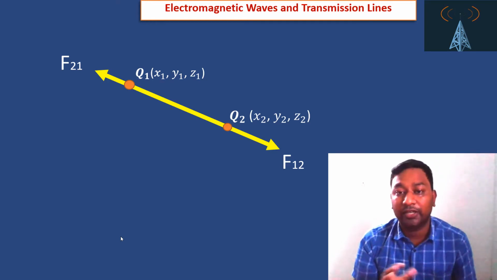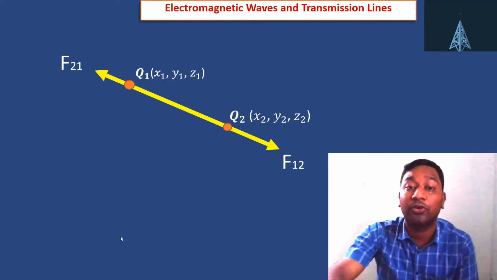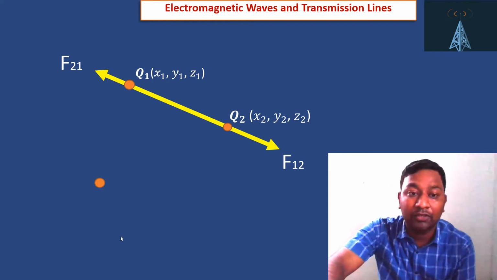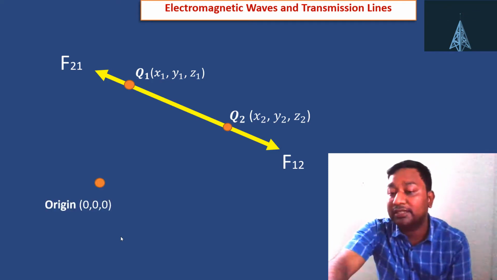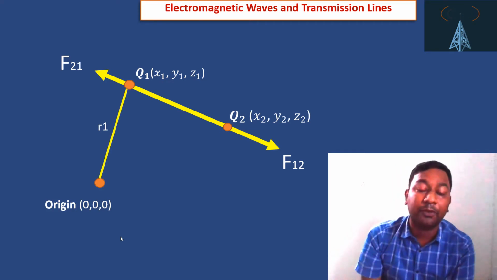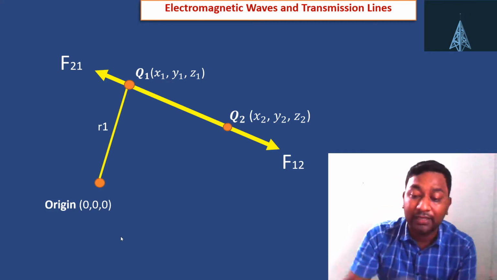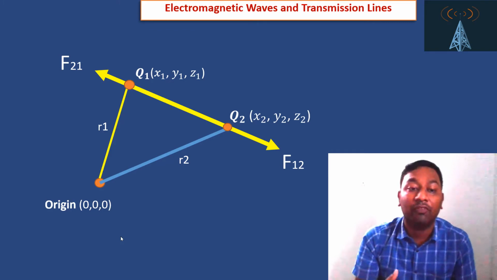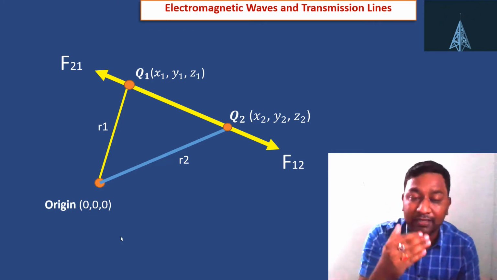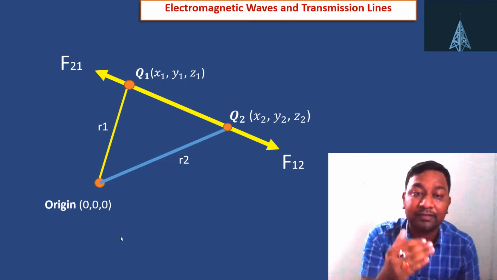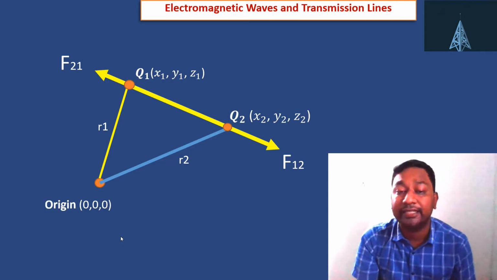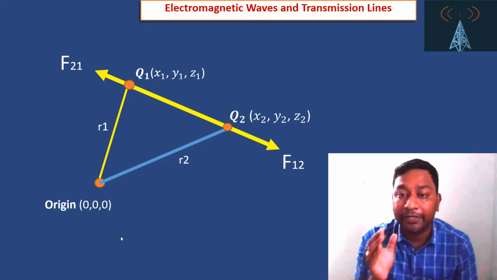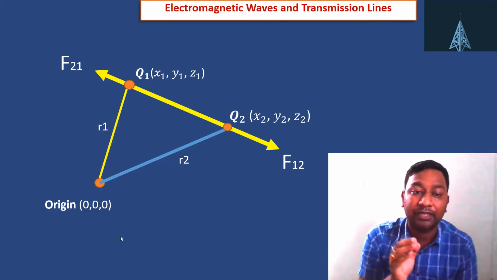Now, whenever we consider these charges, a coordinate system will come. Here we are considering the Cartesian coordinate system, where the origin is 0 0 0. The distance vector from the origin to Q1 is R1, and the distance vector from the origin to Q2 is R2. What is the value of R1? R1 equals x1 minus 0 ax, plus y1 minus 0 ay, plus z1 minus 0 az, where ax, ay, az are the unit vectors. Similarly, R2 equals x2 minus 0 ax, plus y2 minus 0 ay, plus z2 minus 0 az.